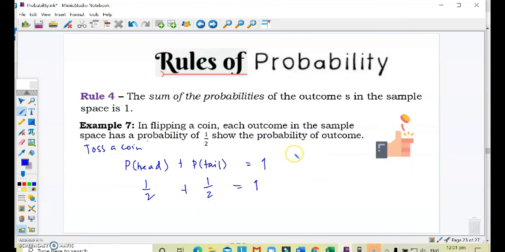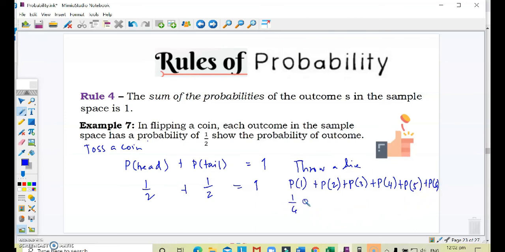Is it the same when we throw a die? We know that there are 6 sample spaces. Let's get the probability of each sample space. The probability of getting 1, the probability of getting 2, add it to the probability of getting 3, 4, 5, and 6. Let's check what will be the value. This is 1/6 plus 1/6. There's 1 out of the 6 chance that the result will be a 3. Same as with 4, 5, and 6. So the result is 6/6 or 1. That is what we mean by Rule number 4.